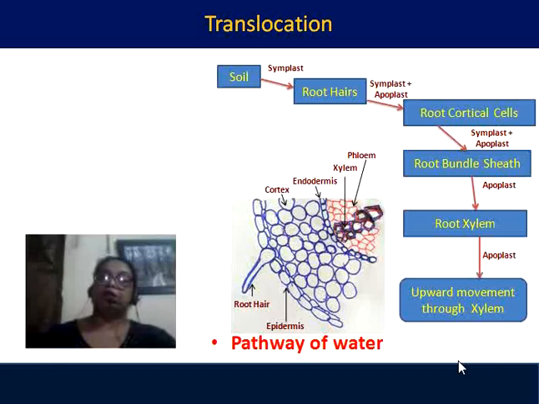In the water pathway, that is in the xylem, from root to the upper parts, first from the soil, symplastically it enters the root hair, then symplastically and apoplastically it goes to the cortical cells, then symplastically and apoplastically it goes to the bundle cells, then to the root xylem, then upward through the xylem.